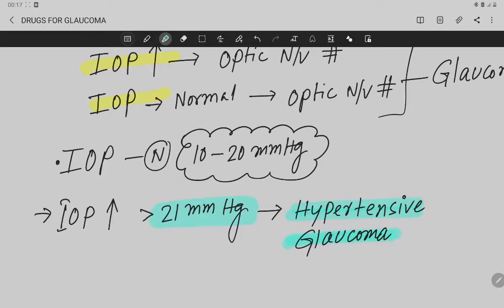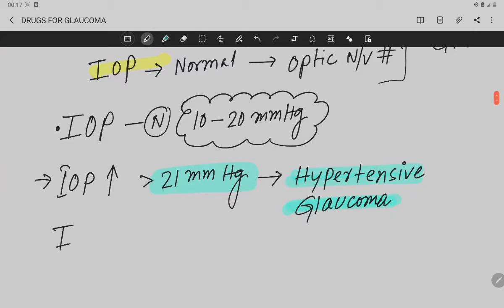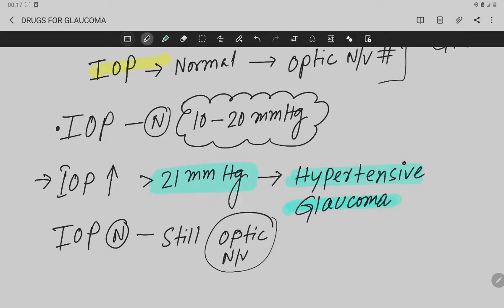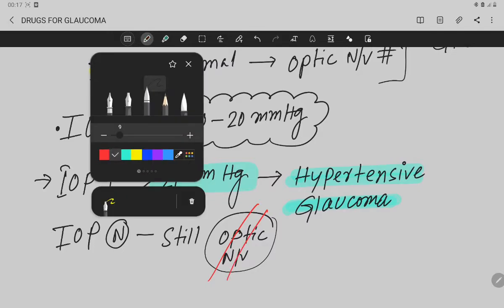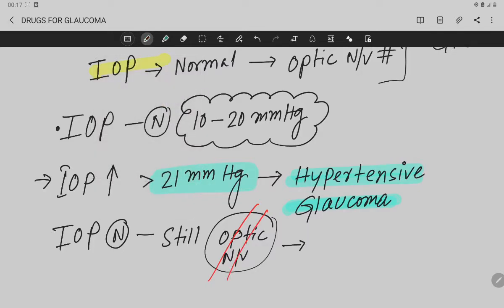And if the intraocular pressure is normal, still there is optic nerve degeneration, then this kind of glaucoma is called your normotensive glaucoma. This is called your normotensive glaucoma.